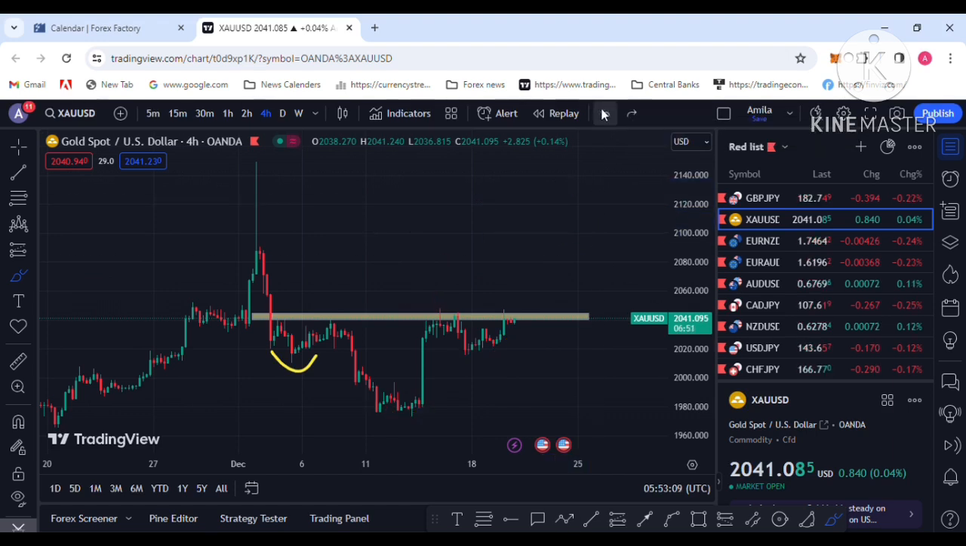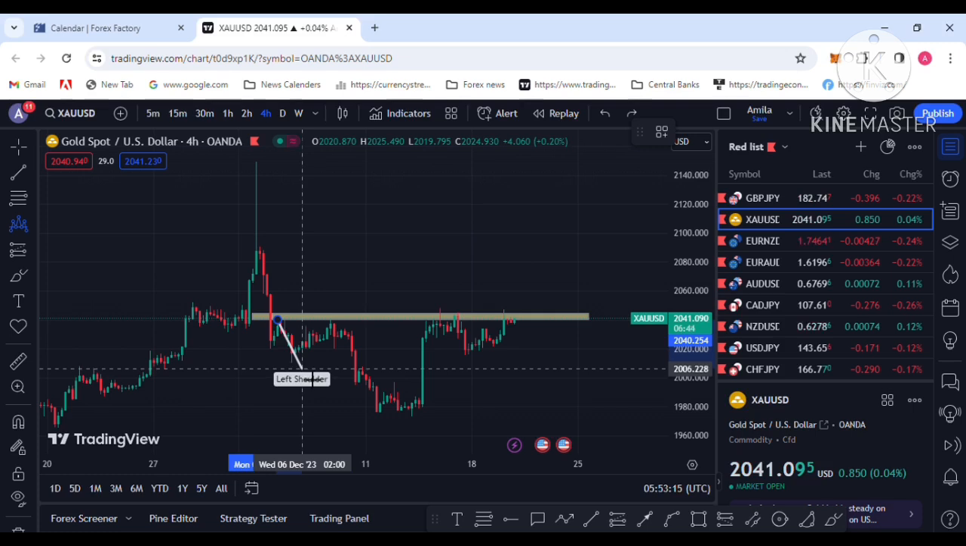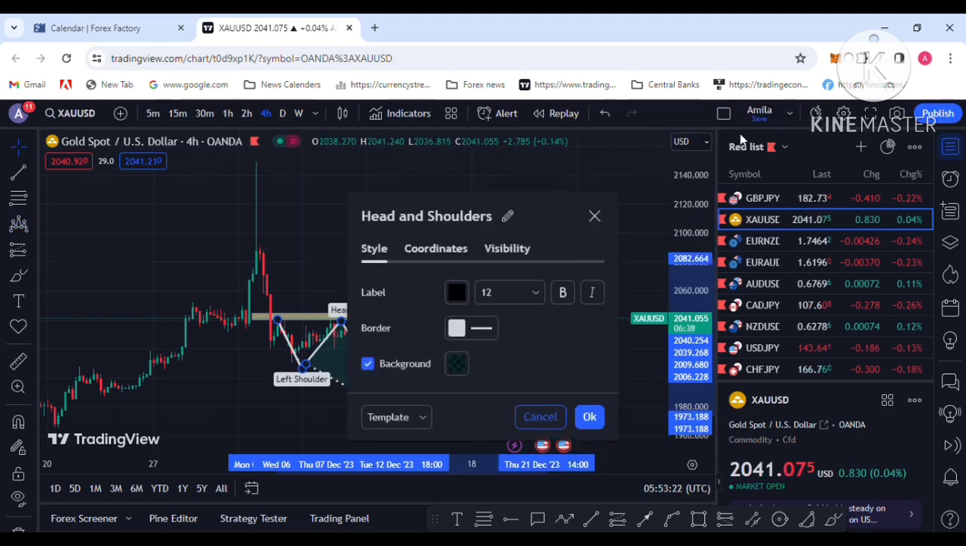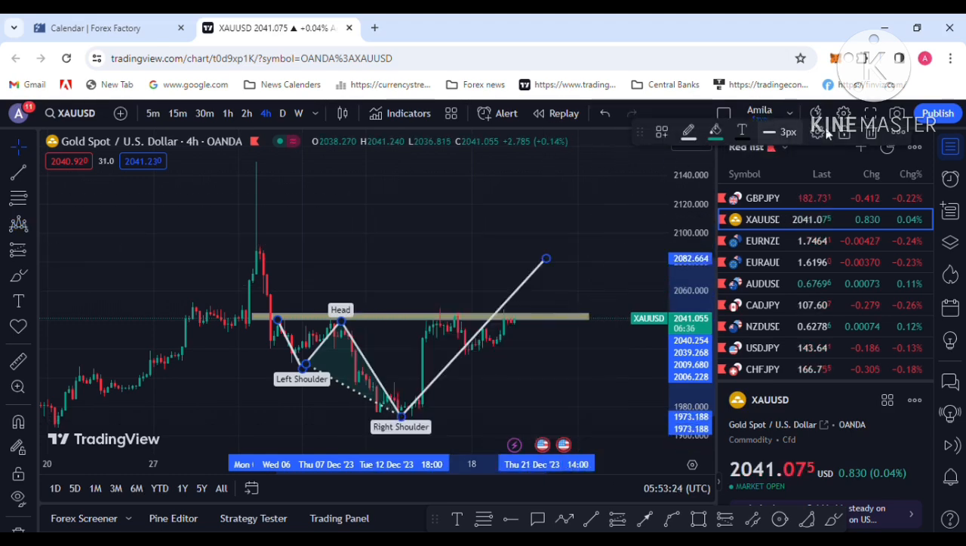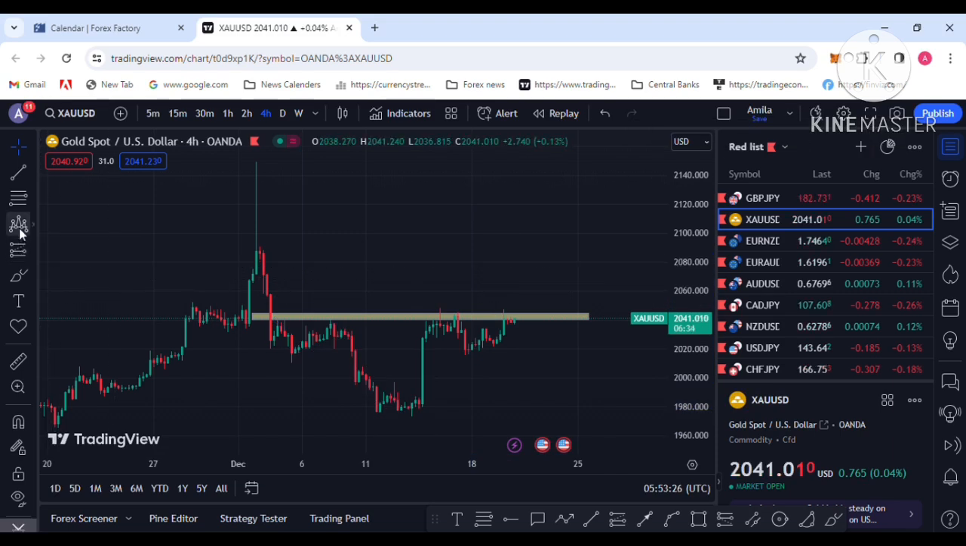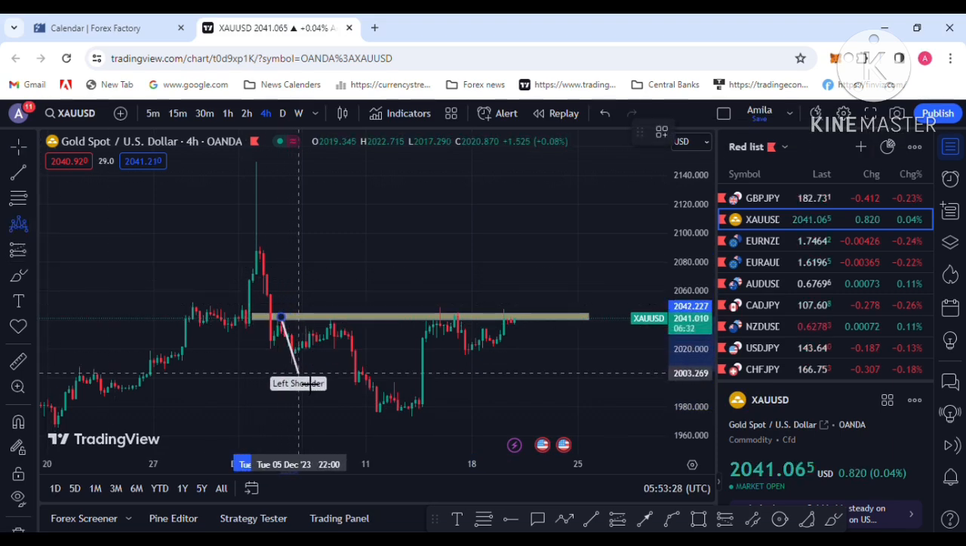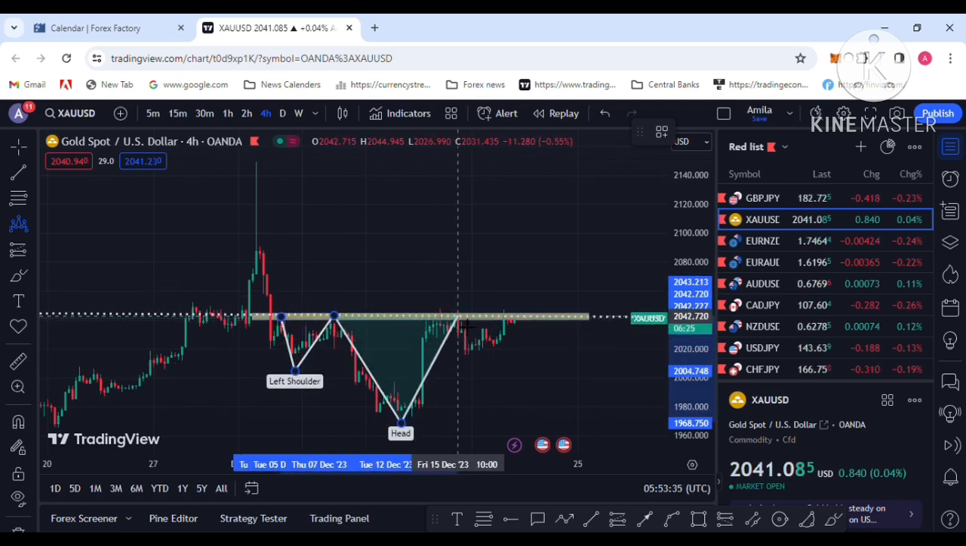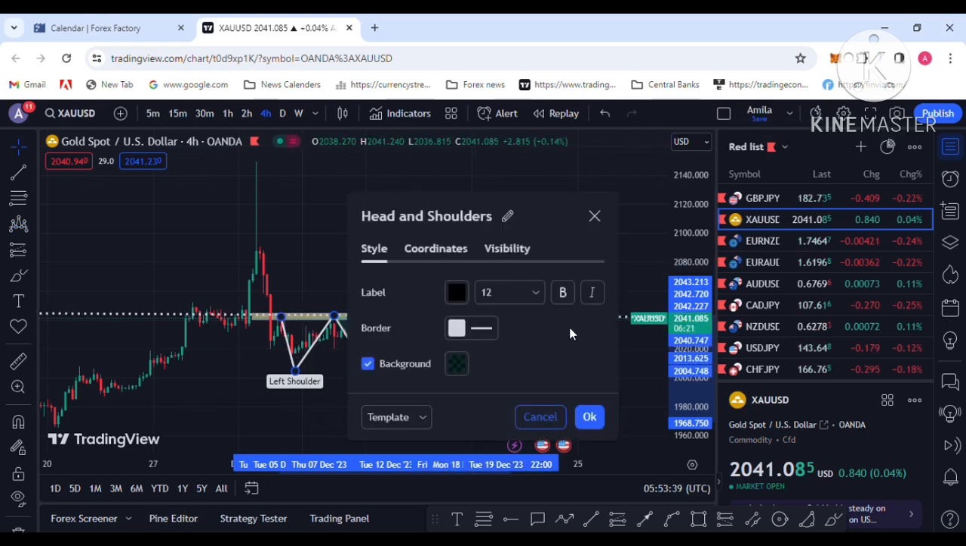So I am seeing that price is trying to break to the upside. You can see I am on the 4-hour chart. That is the left shoulder, that is the pattern, the left shoulder, and the head, and that is the right shoulder. This is the pattern I am seeing.